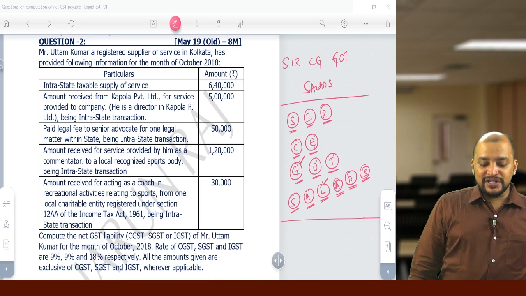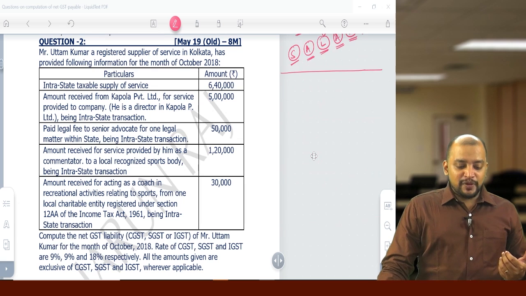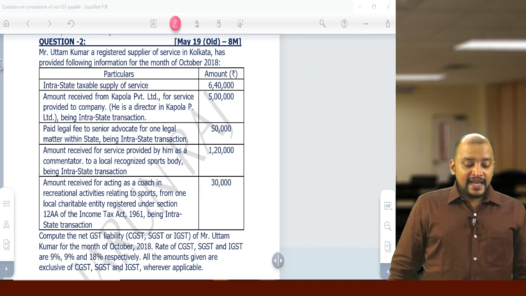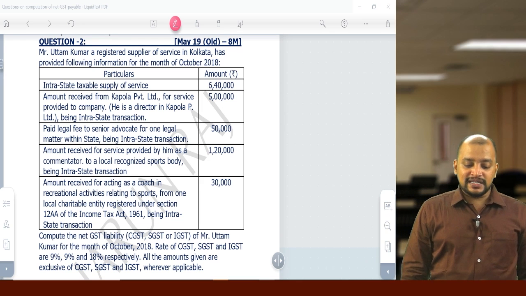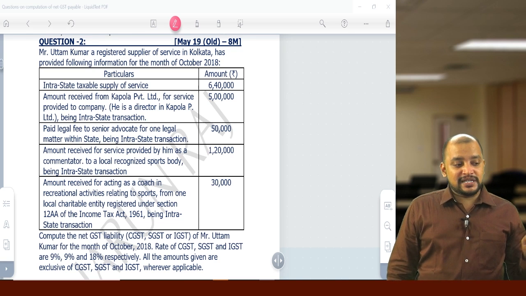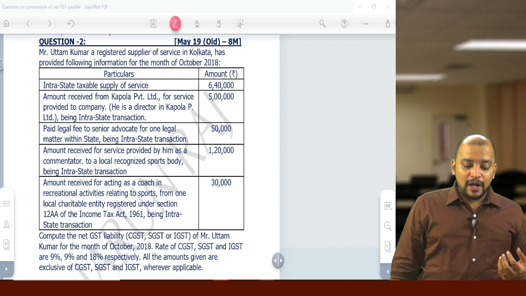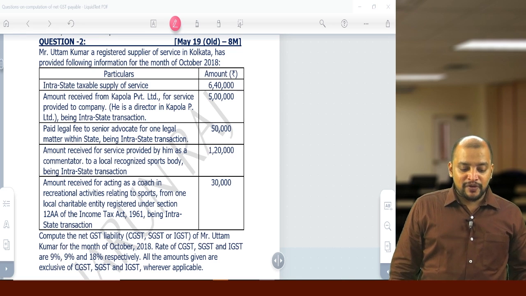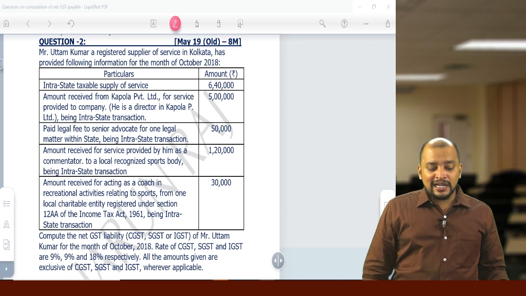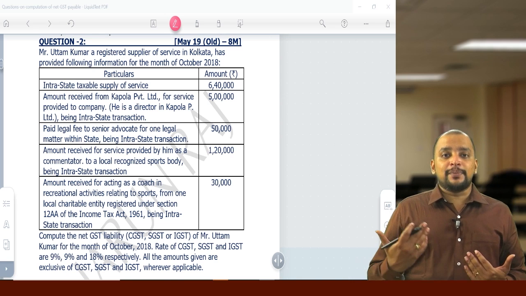Then, Mr. Uttam Kumar, a registered supplier of service in Kolkata, the second question we are discussing, has provided the following information for the month of October 2018. Intrastate taxable supply of service, 40,000. Amount received, so it is an intrastate taxable supply of service, which means CGST, SGST. Amount received from Kapola Private Limited for service provided to the company. He is a director in Kapola Private Limited, being an intrastate transaction. Now, director services to company or body corporate.